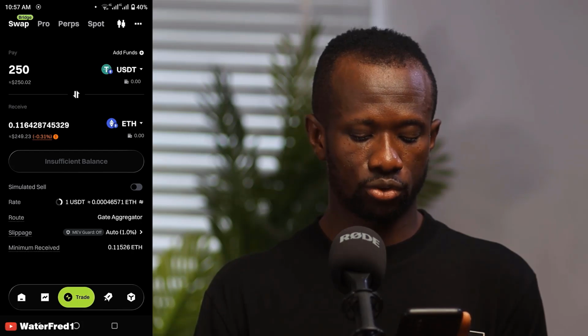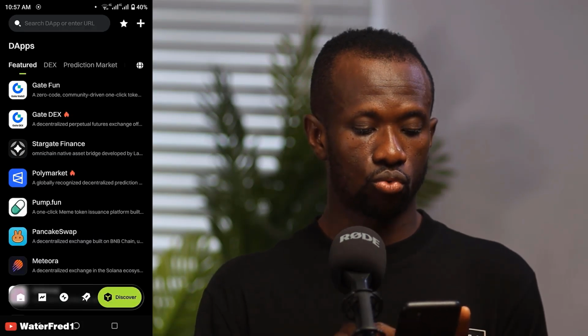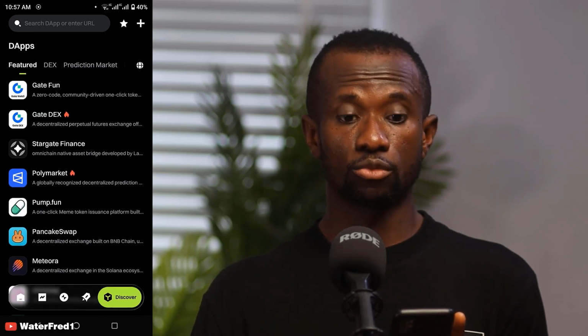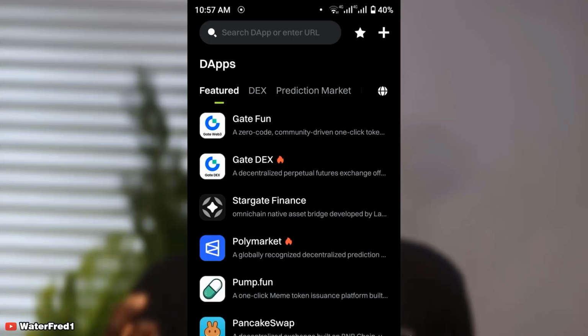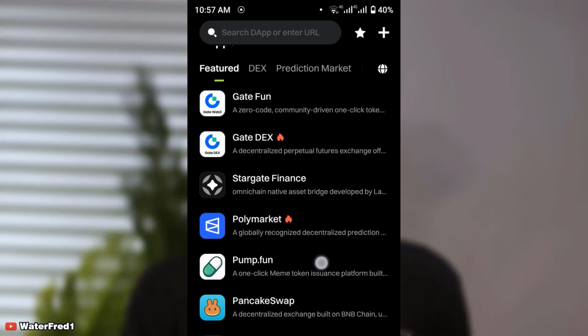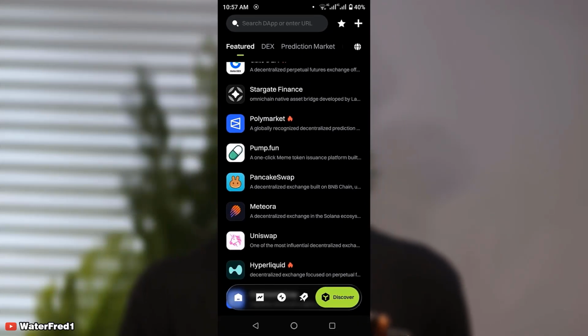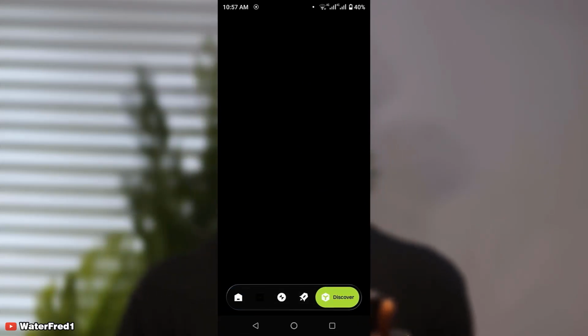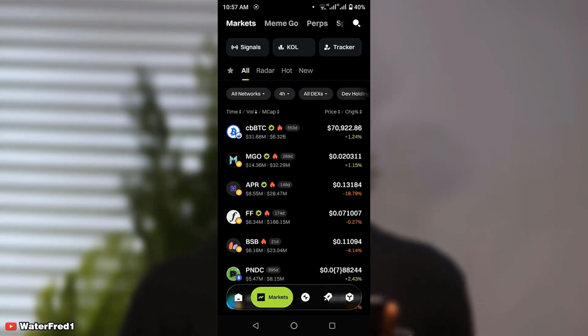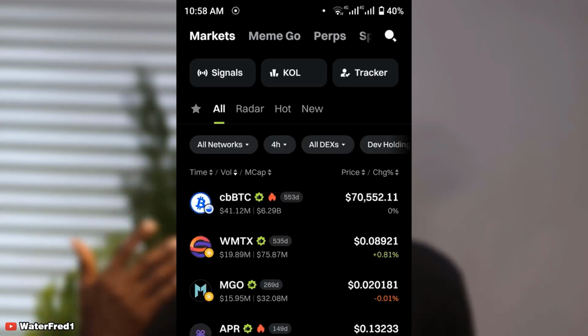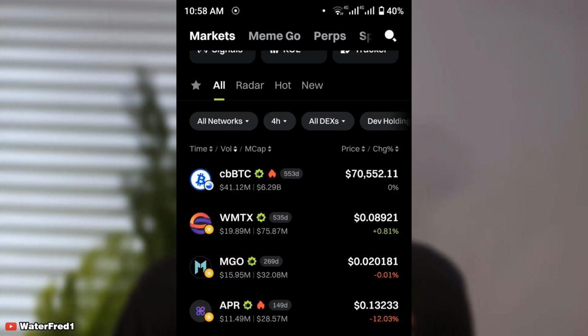Okay, right here, if you click on this place, you are going to see what? Where you can discover lots of meme coins and other cryptos. You can see Pump.fun right here. You can see Polymarket and the rest. And from here, if you click down here, you are going to see Market, where you can see more coins for you to trade fast, trade more things that you need.